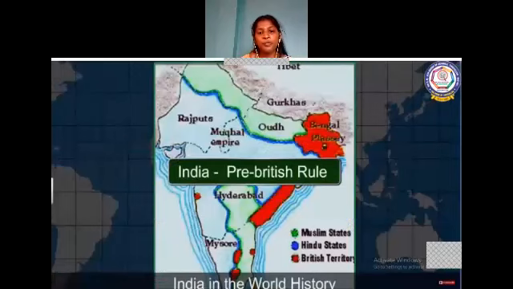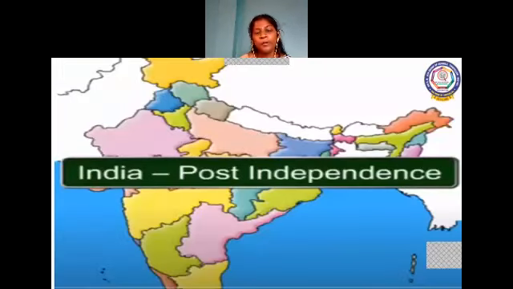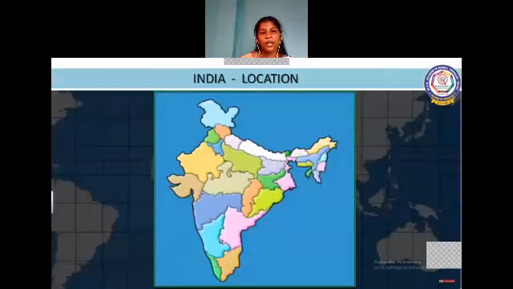And this is the image of India before the British rule, pre-British rule. Okay. So soon after we got independence, we remodified our boundaries and state borders so that we got the image of India like this. Okay.